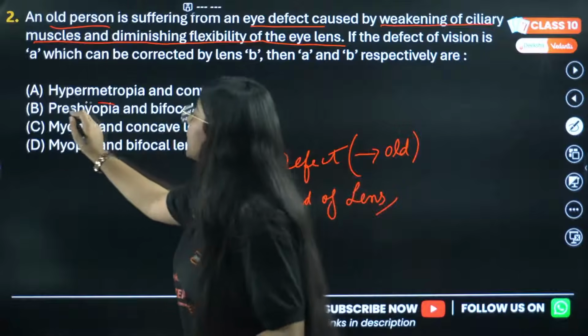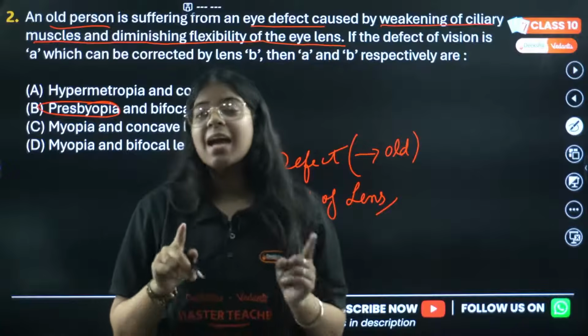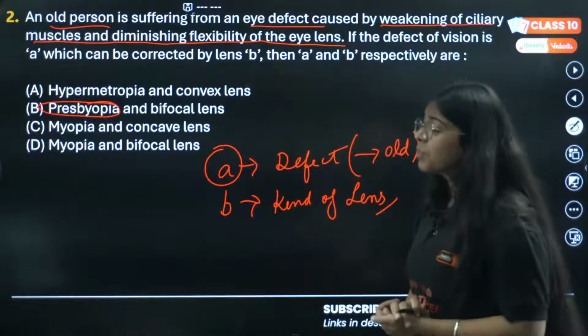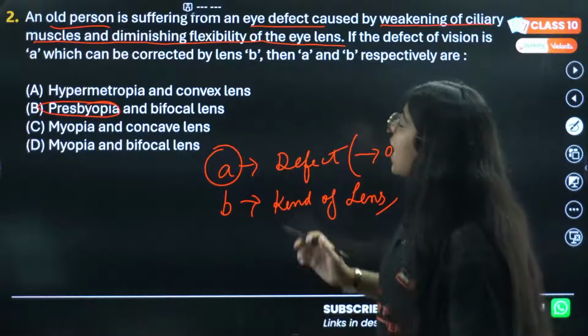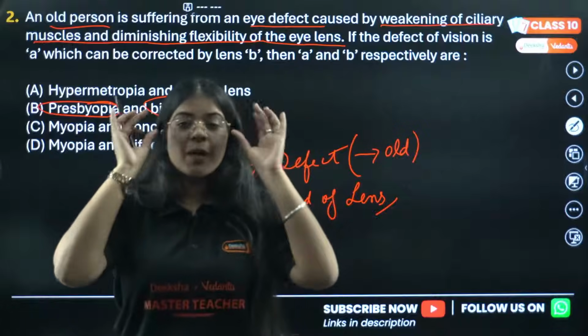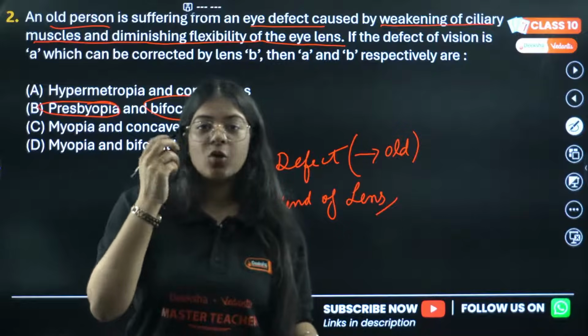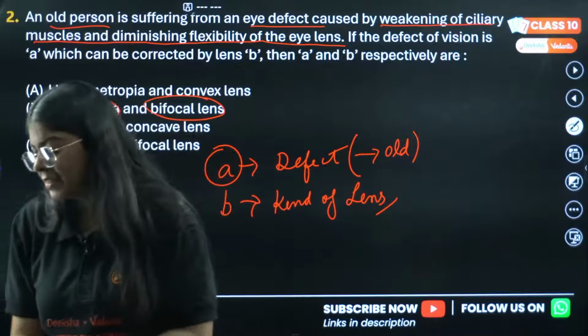First, we name it presbyopia, happening due to weakening of ciliary muscles and diminishing flexibility of the lens, and to correct this we use a bifocal lens. Instead of one particular lens, they have a concave lens on the upper part, and in the lower part they use a convex lens.